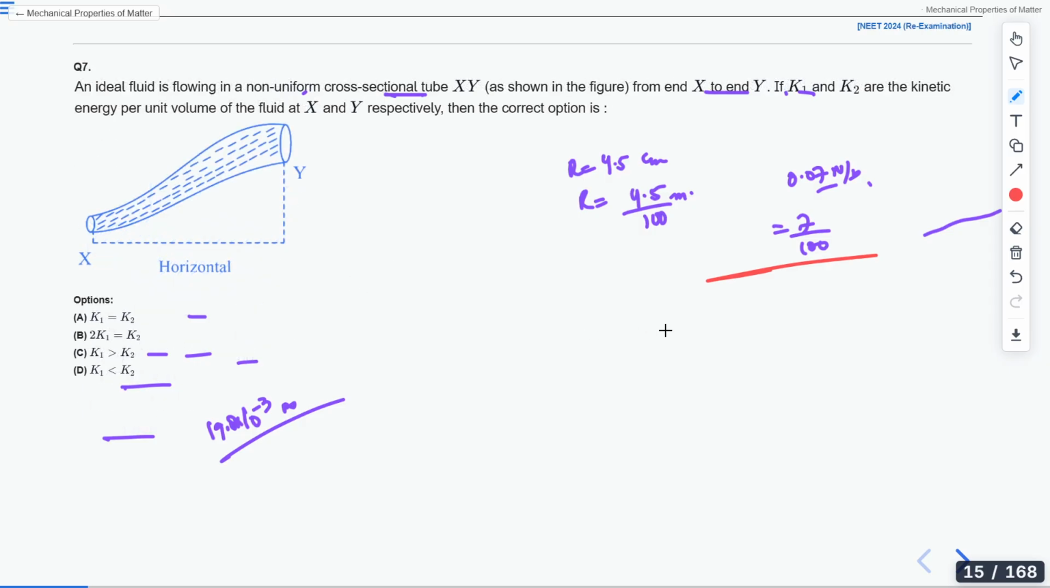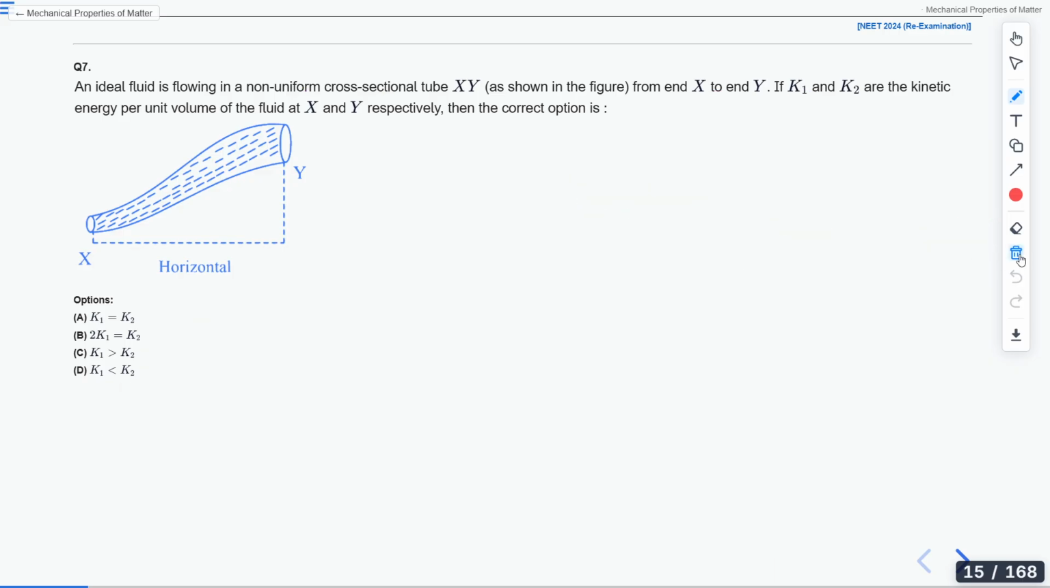Yes sir, option A. Okay, great. Now move to this question. Solve this question.